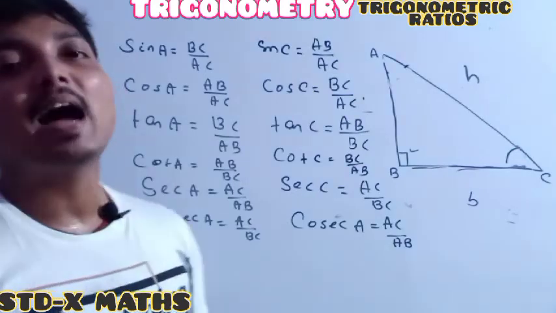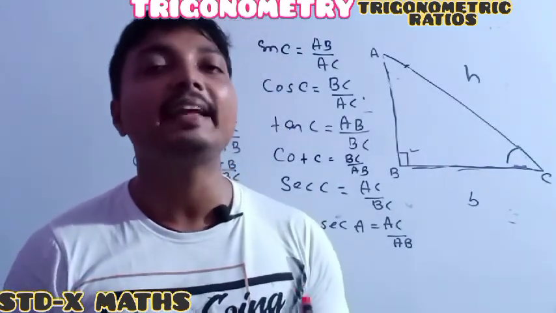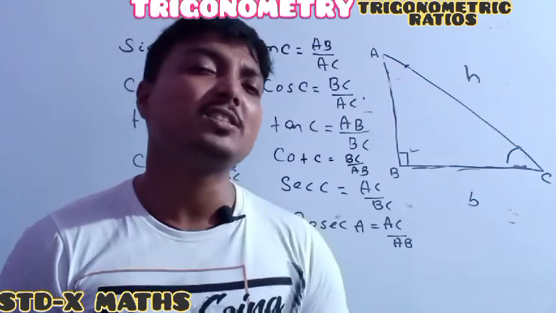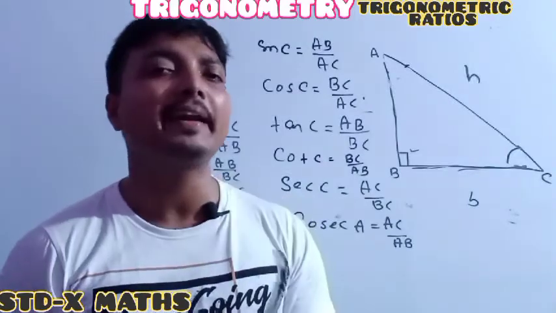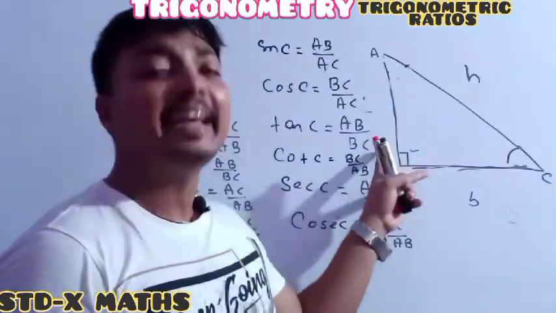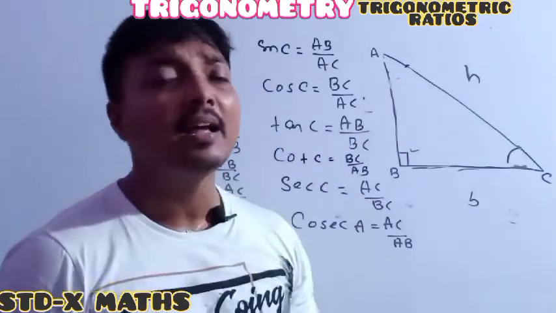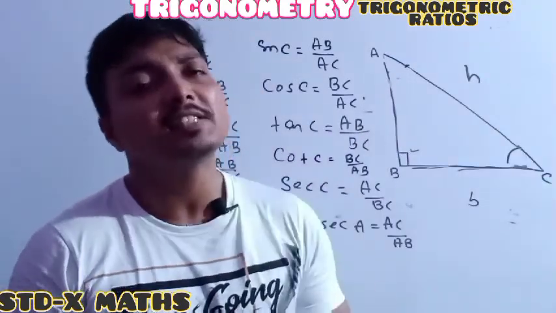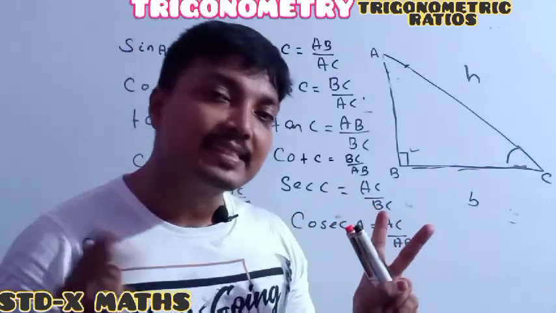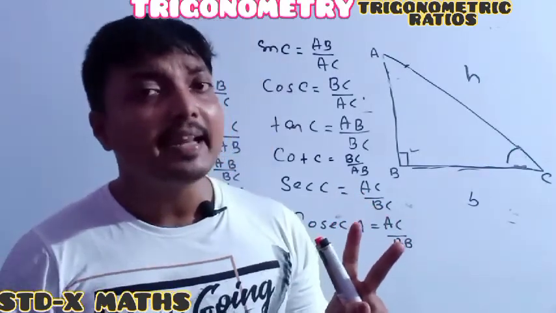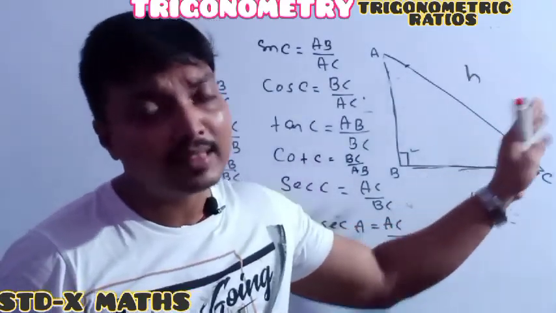So in the first exercise, all the questions are related to trigonometric ratios. Suppose the three sides are given, how to find out the six trigonometric ratios. Otherwise, whenever any two sides are given, by using the Pythagoras theorem you have to find out the other side, and then find the six trigonometric ratios. First one is three sides given. Second one is two sides given. By using Pythagoras theorem, you have to find the third side.